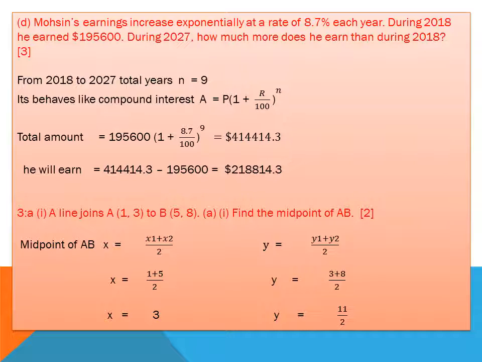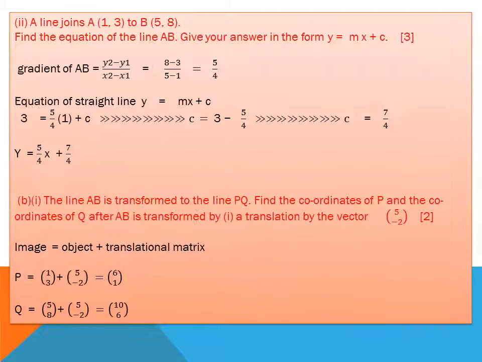Question number 3. A line joins points A and B. Part A, find the midpoint of AB. For the midpoint you use the formula: x is equal to x1 plus x2 over 2 and y is equal to y1 plus y2 over 2. I place the values of x1, y1 and x2, y2. I find x is equal to 3 and y is equal to 11 by 2 here.